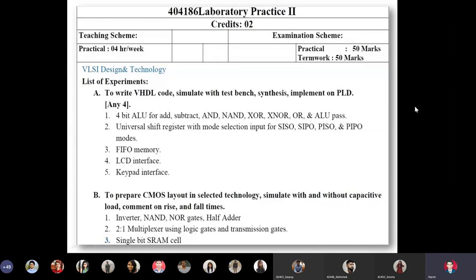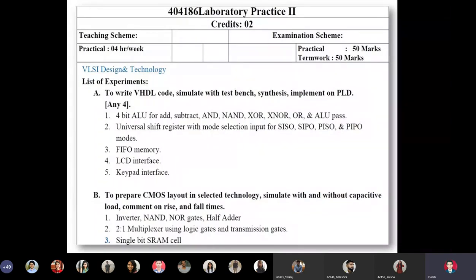So sir, this is the list of practicals prescribed by the university, and you must have seen in the Google Drive where I have uploaded the CAD tools. There are two folders, part A and part B. It comes from this list of experiments.